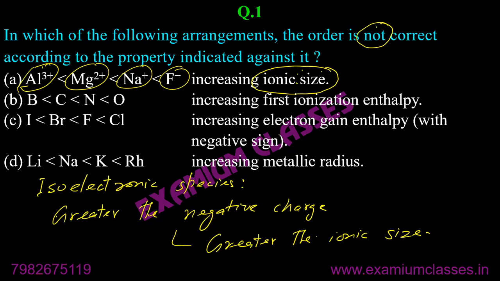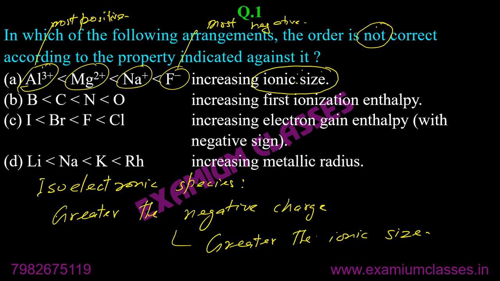So here on the left hand side, most positive means least size, most negative means minus 1. From plus 3 to minus 1, it is an increase in negative charge. It means the size of the ion will increase, isoelectronic. So that is correct, not the answer.